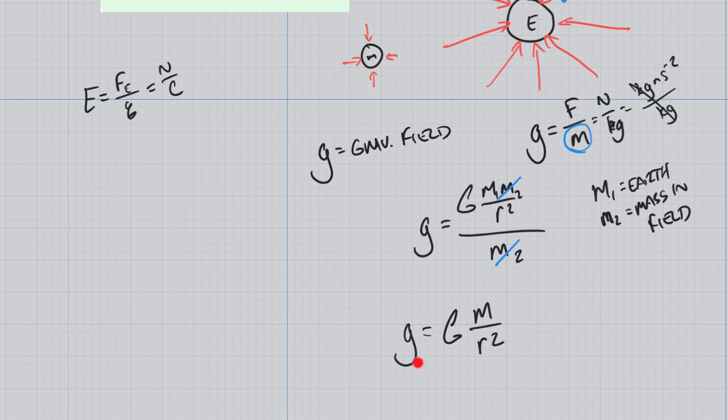So the gravitational acceleration, the gravitational field you're going to experience, is based upon the universal constant for gravity, the mass of the object creating the field, and how far you are from that object's center of mass. Lastly, we're going to look at orbital motion, the concept of anything dealing with universal gravity.